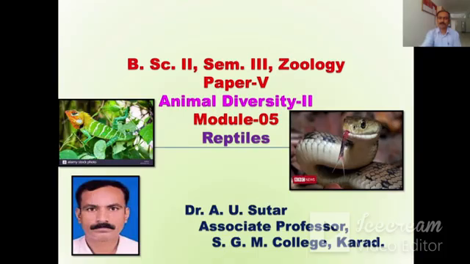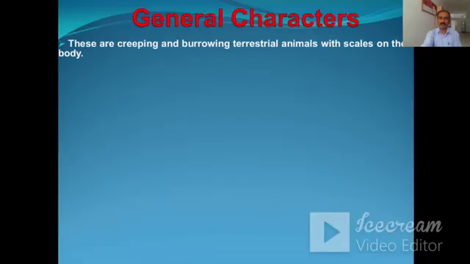In this module, we are going to discuss the general characters of the reptiles, classification of reptiles up to orders, then poison apparatus in the snakes, biting mechanism, first aid for snake bite, etc. Let us discuss the general characters.